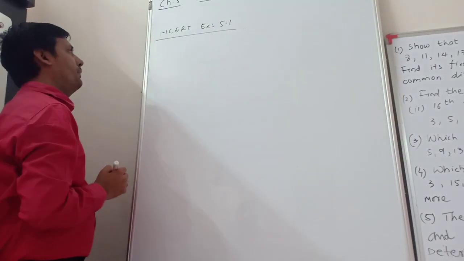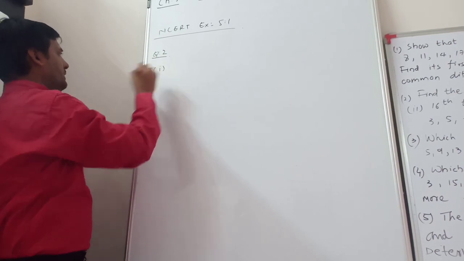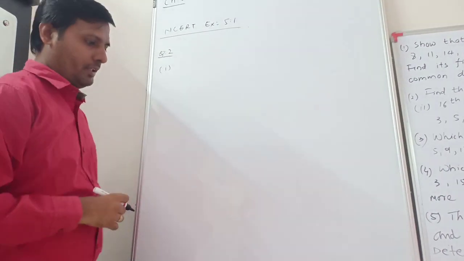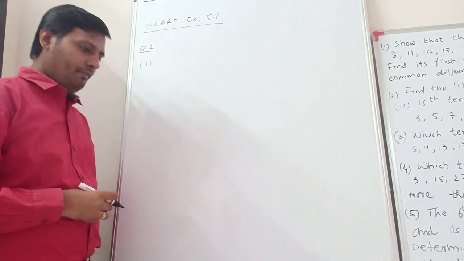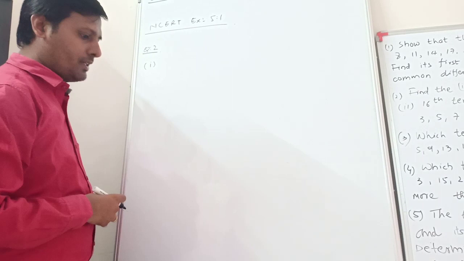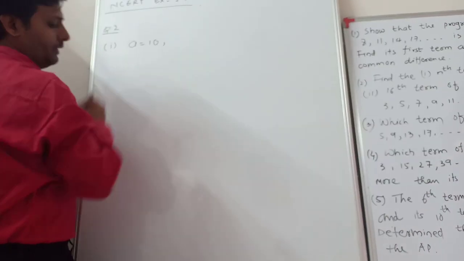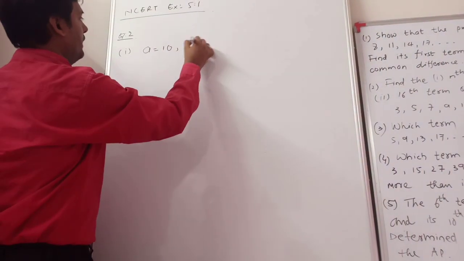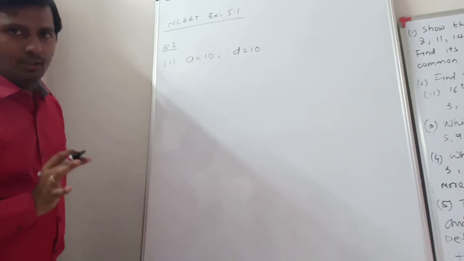NCERT exercise 5.1, let's start. Now starting from the question number 2, we discuss the simple terms. Question: find the first 4 terms of the given AP, where a and d are given. So first, a is equal to 10, and d is also 10. First term is 10 and common difference is also 10.